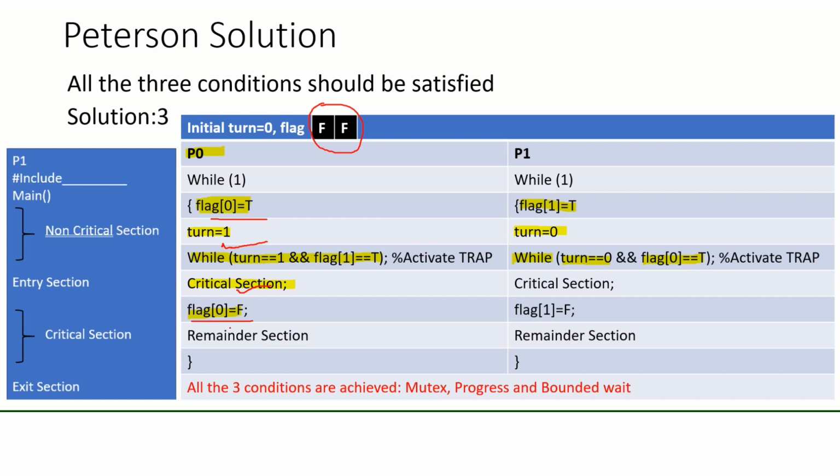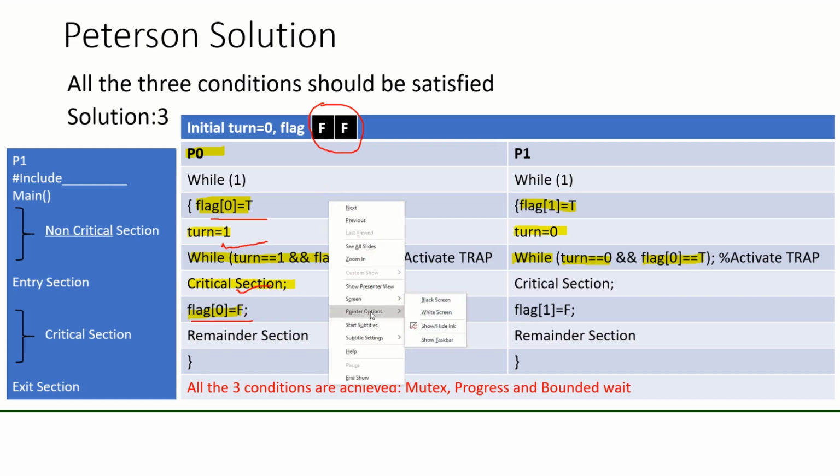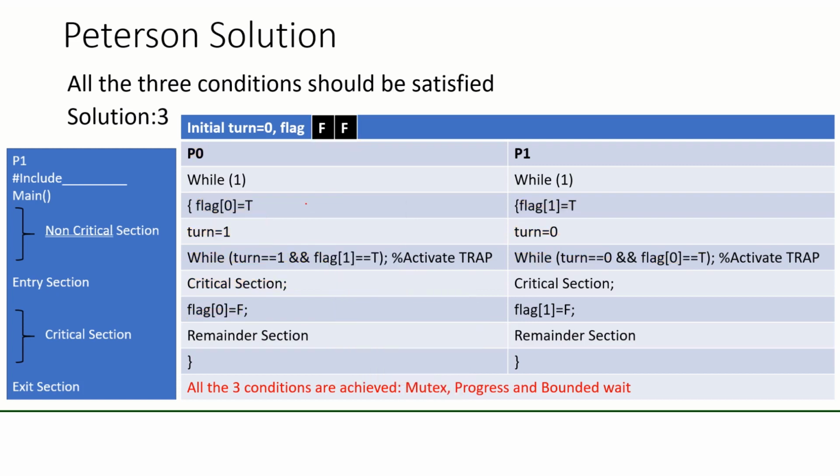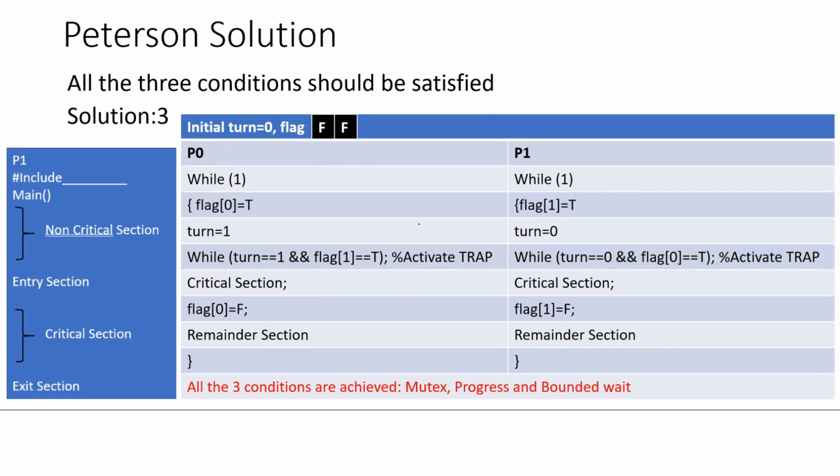Suppose P1 is executing. We'll remove all these things. Okay. Now let's check whether deadlock will occur or not. Suppose P1 is executing and context switching occurs before the while loop. So before the while loop, the context switching will occur and control goes to P0. Okay, the control goes to P0 and sets flag 0 equal to true and turn equal to 1.